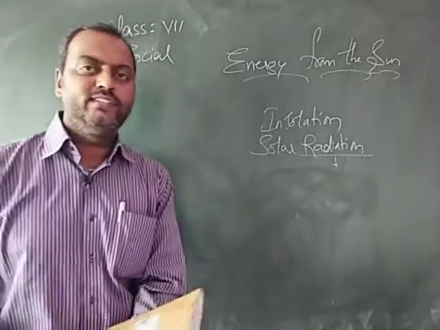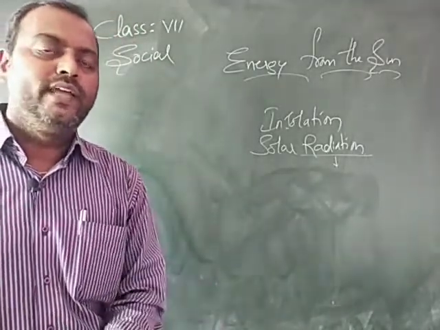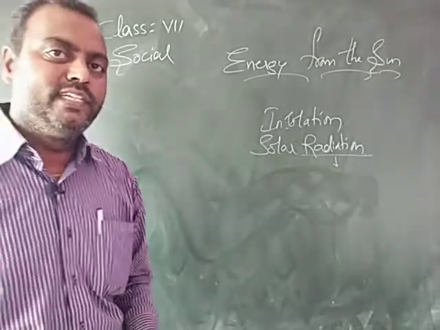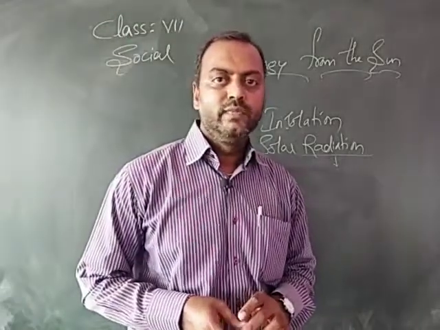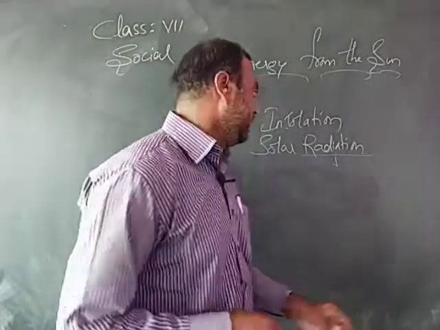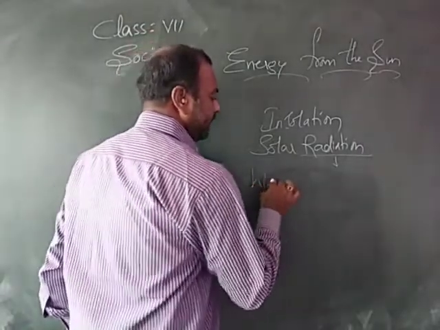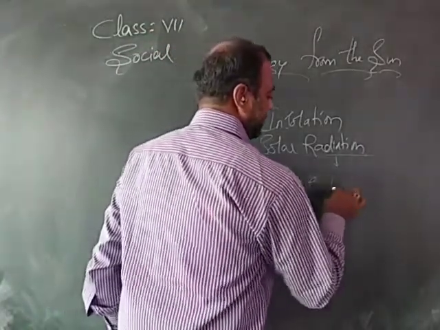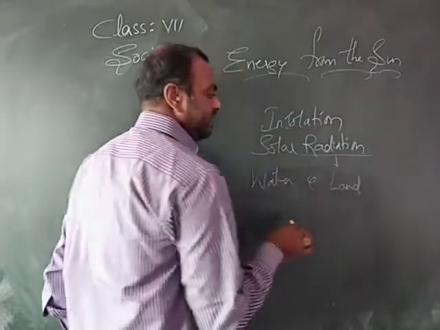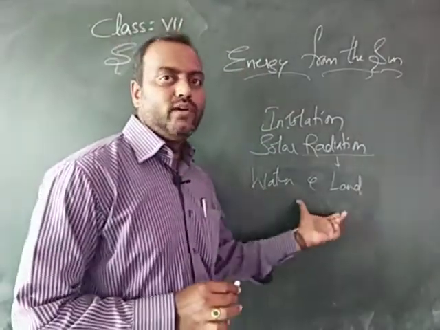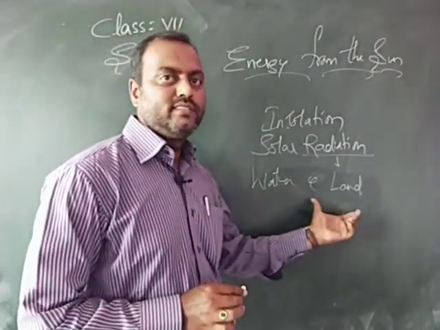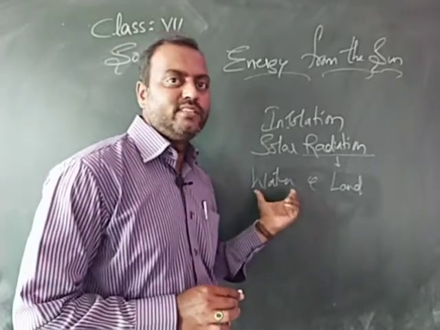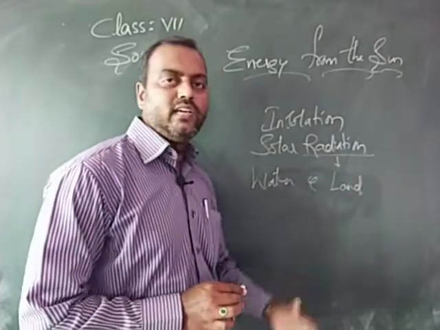Here you need to understand one more thing, children, that earth's surface doesn't get heated up equally all over, especially on water and land. Temperature doesn't get uniform. The insolation will not be the same on the water as well as on the land.